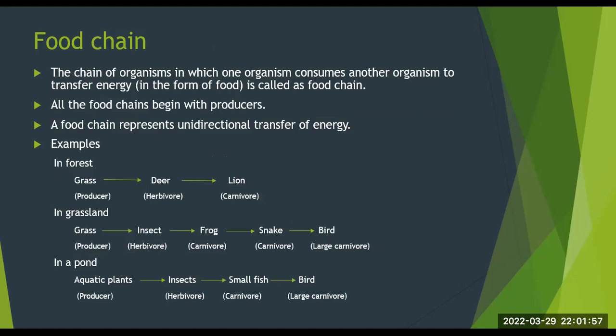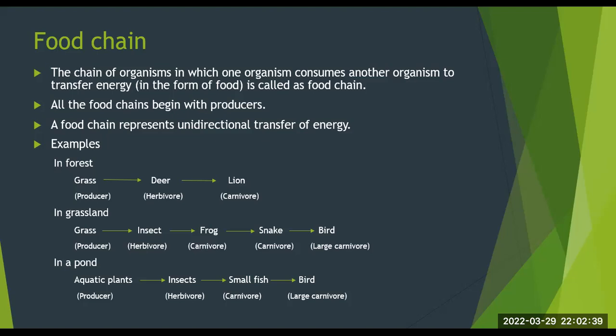Examples: if we consider a food chain in a forest, a simple food chain will look like this. Grass, being a producer, is consumed by a deer, which is a herbivore, which in turn is consumed by a lion, which is a carnivore. A food chain in a grassland might look like this. Grass, which is a producer, is eaten by insect, which is a herbivore, which in turn is eaten by frog, which is a carnivore, which is eaten by a snake, again another carnivore, and snake is eaten by a bird, which is a large carnivore.